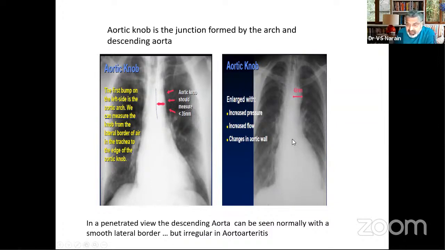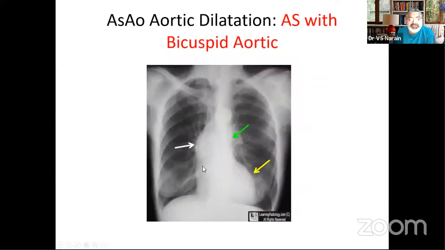You can get some irregularities in a penetrated view in patients who have aortoarteritis, such as Takayasu's disease. Now, this is a definitely prominent ascending aorta. This is a picture which is often brought by examiners, and then the viva begins. This ascending aorta dilatation is because of a bicuspid aortic valve. So AS with a bicuspid aortic valve, a prominent ascending aorta.